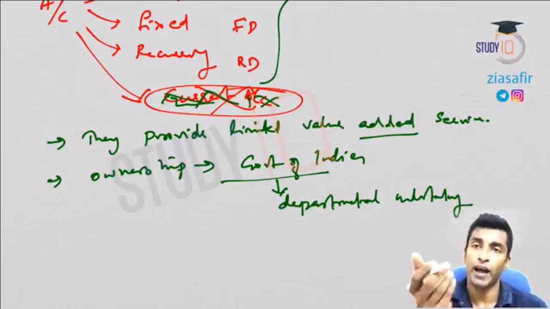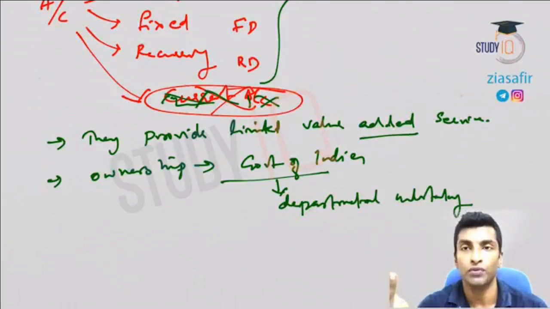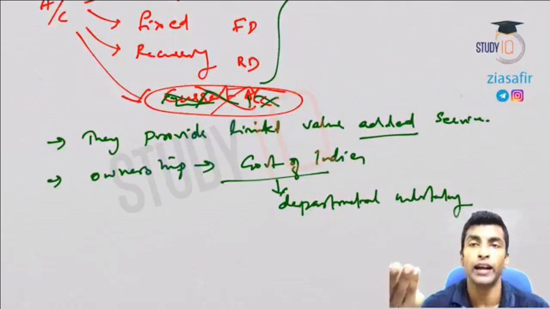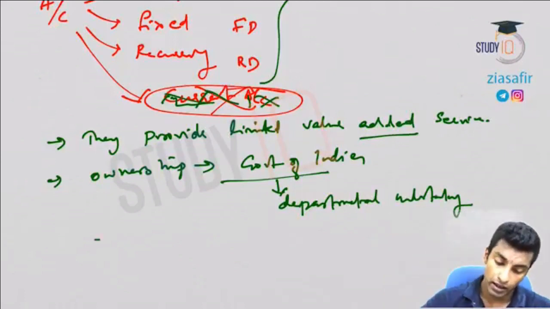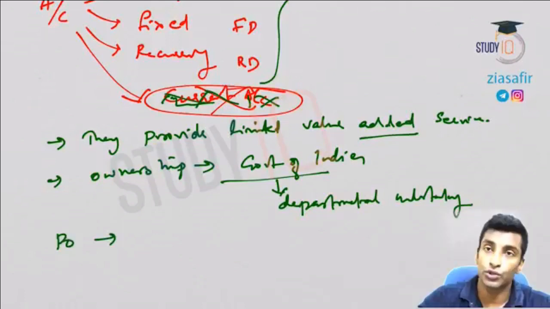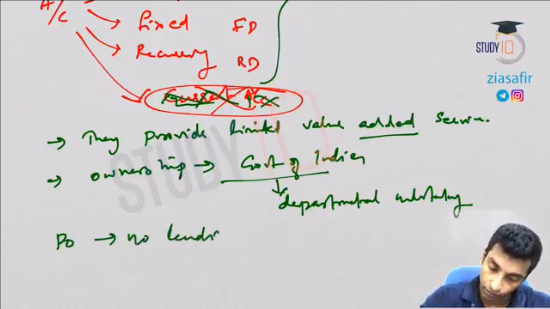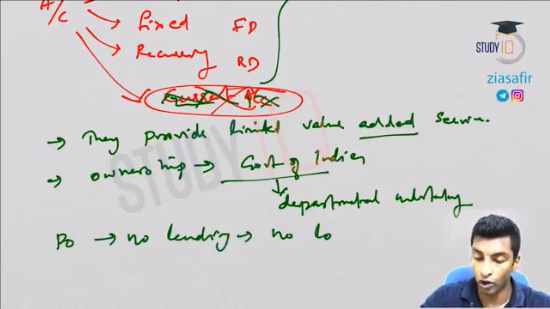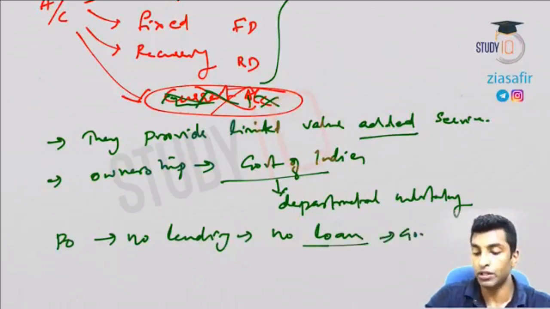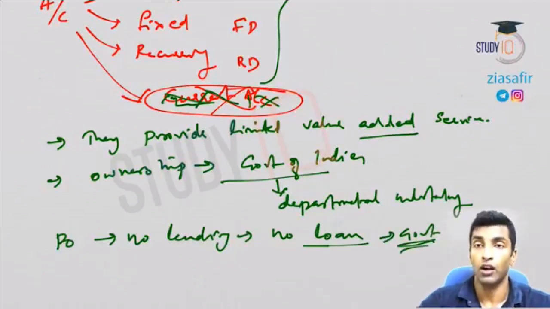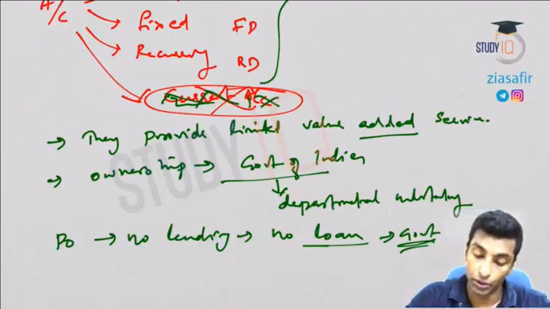Now, in case of banks, bank lend money. In case of post office won't lend money. Okay, the entire money is actually used by the government and it will go to the public account. So post office, no lending, and you can't get loan, no loan. So government use the money, and this is part of the government internal debt. Okay, so government public debt.